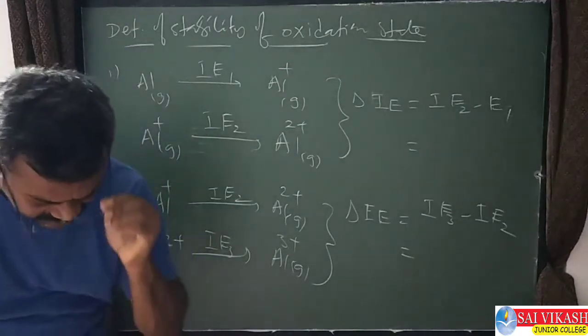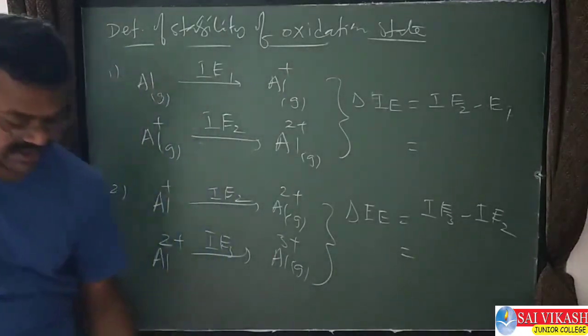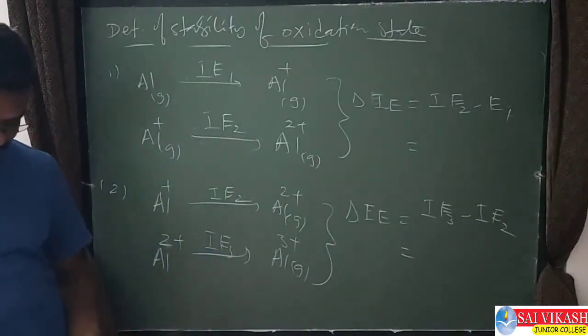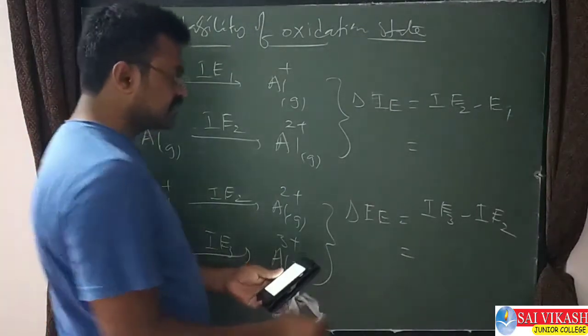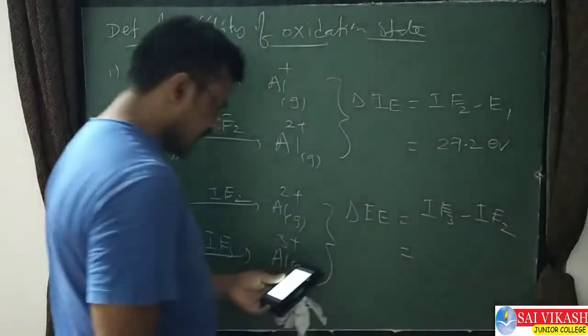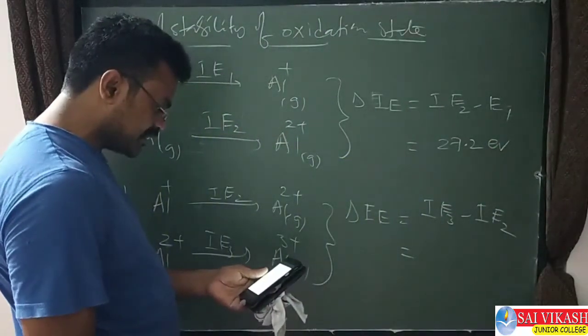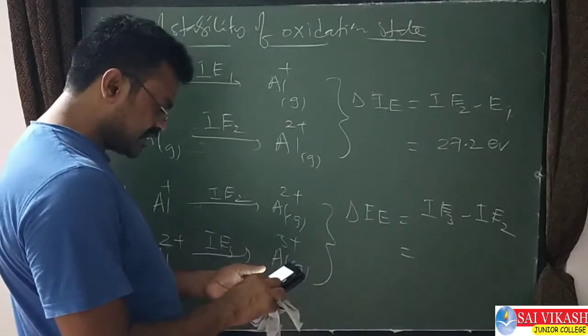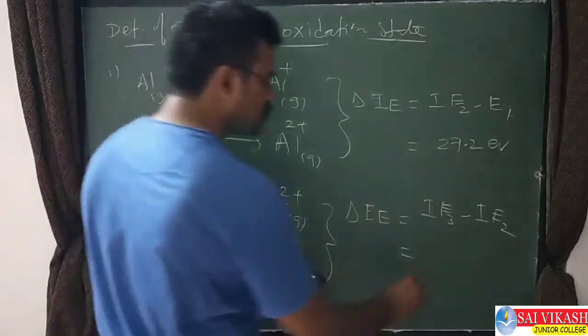These values also I will tell you, and based on that you can choose the option. So the difference between IE2 and IE1 will be 27.2 electron volts, and the difference between IE3 and IE2 will be 12.2 electron volts.